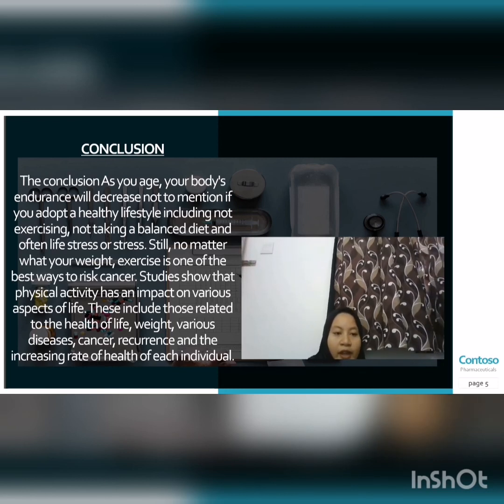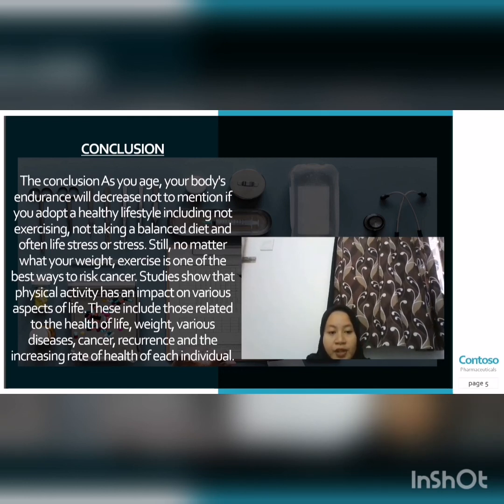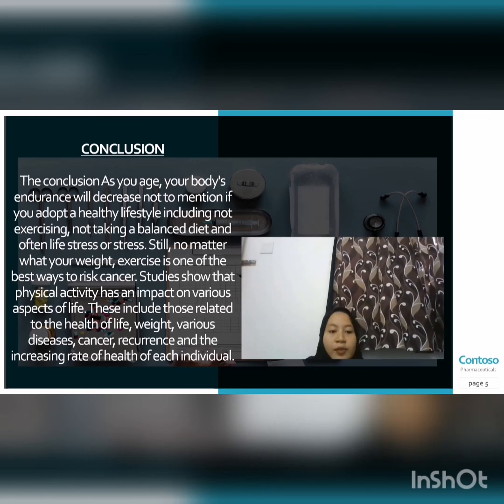For example, an active lifestyle can help in improving the level of health. One of the ways to stay active is to exercise because this is the best method to burn calories and reduce body fat. Two, increase oxygen in the body. Oxygen helps the body replace old cells with new cells. Without enough oxygen, our body cannot produce energy and the body's metabolism will decline. This makes us less effective in our daily life.